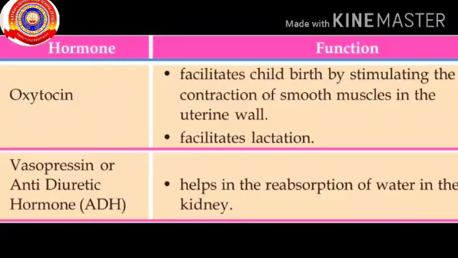Function of oxytocin is it facilitates childbirth by stimulating the contraction of smooth muscles in the uterine wall, and also it facilitates lactation. The function of vasopressin, or it is also called ADH, antidiuretic hormone, it helps in the reabsorption of water in the kidney. This is very important point.